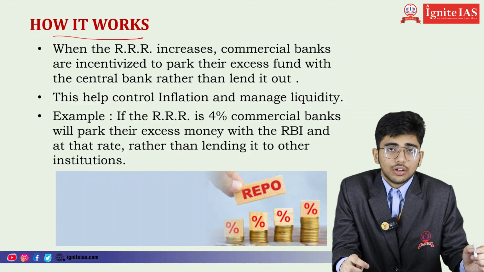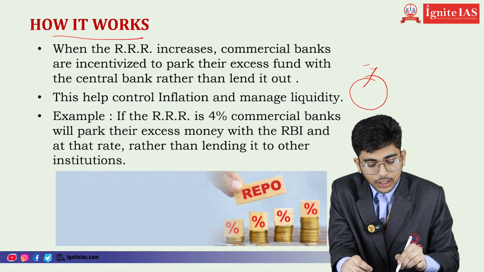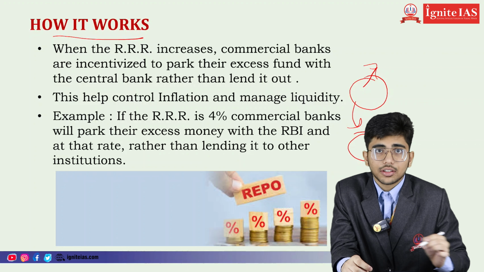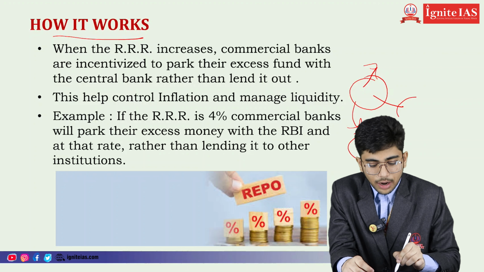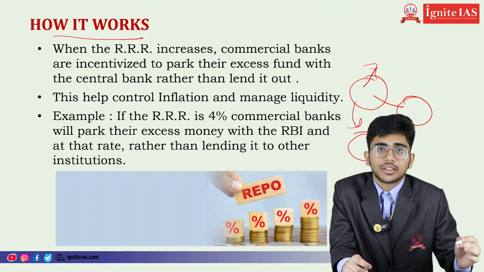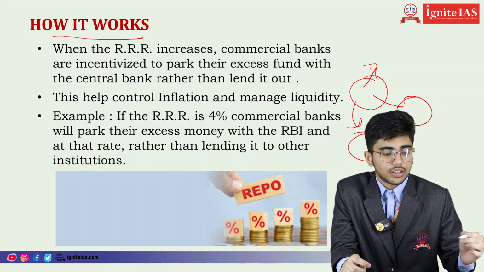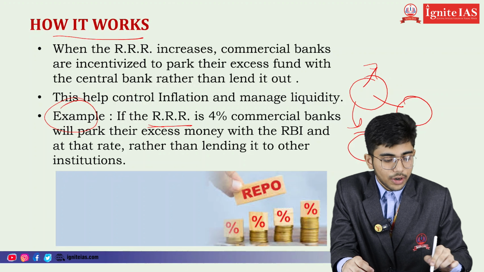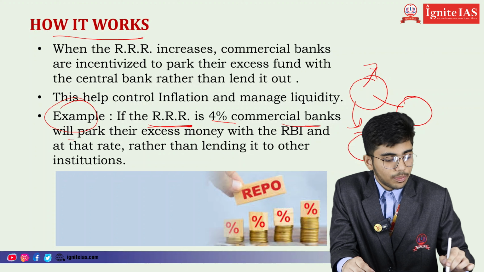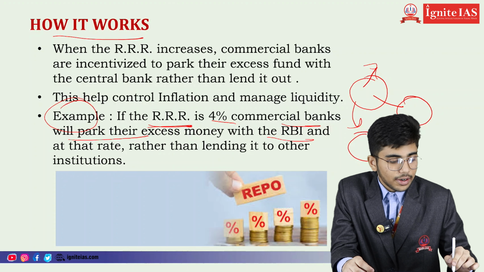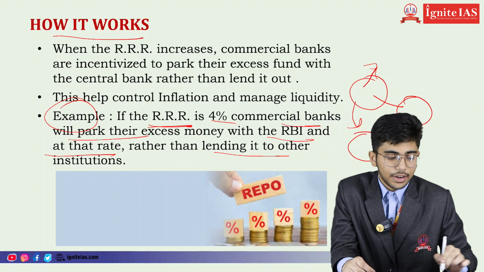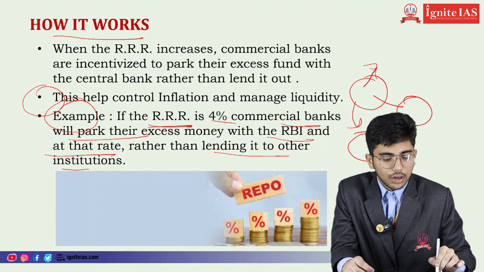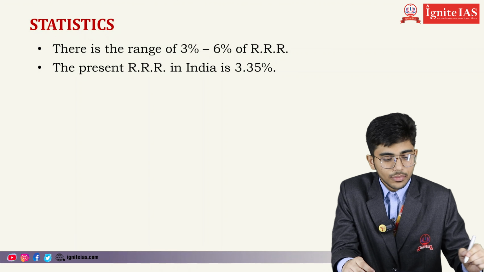How it works. When commercial banks have excess funds, instead of lending them to other institutions, they lend to RBI at a certain interest rate, and that interest rate is called the reverse repo rate. For example, if the reverse repo rate is 4%, commercial banks will park their excess money with RBI at that rate, rather than lending it to other institutions. This helps to control inflation and manage liquidity.